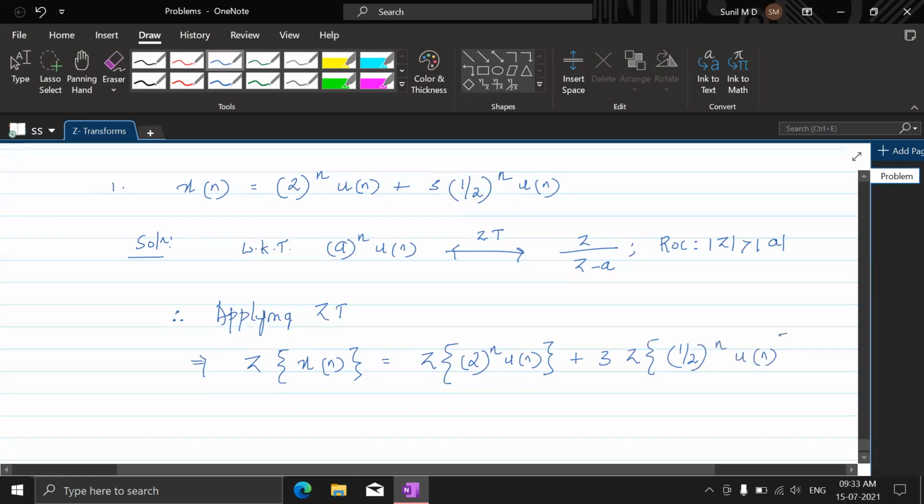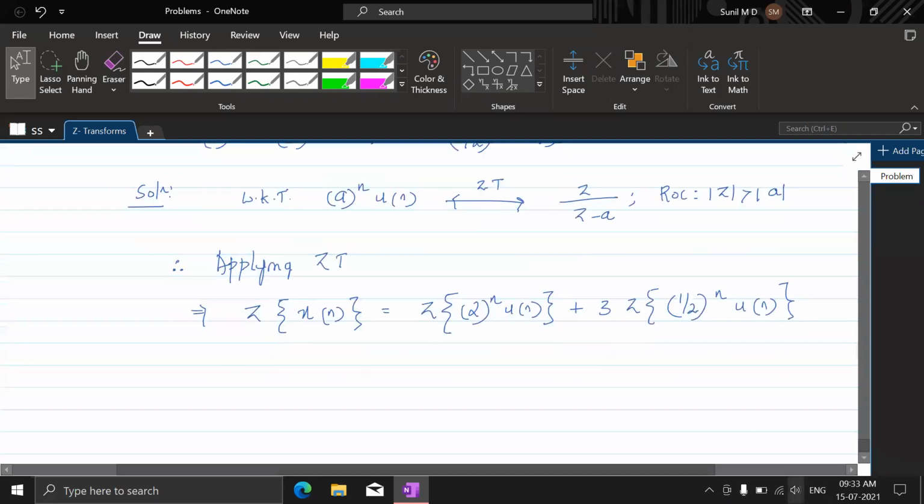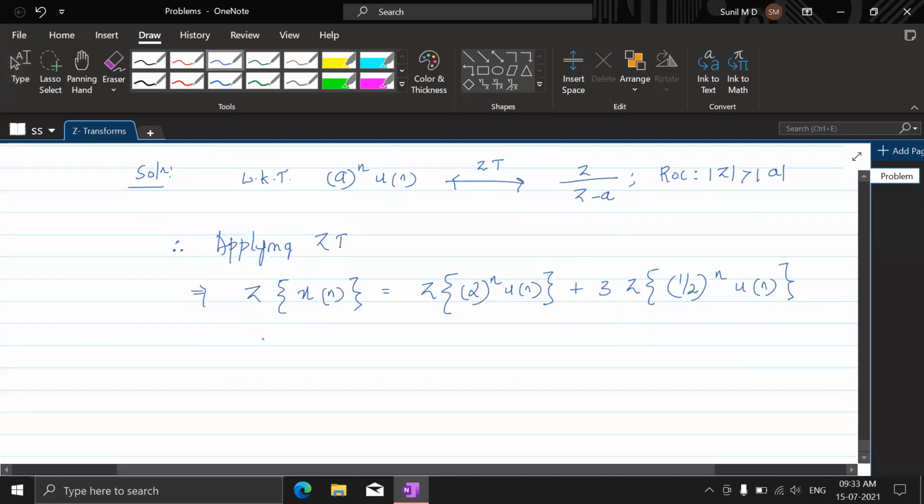This is possible because Z transform is linear, so applying it on this is as good as applying it on these sequences individually. Understand that? So how would it look? Therefore, x of z, the Z transform of x of n, is x of z. Z transform on 2 power n u of n is z by z minus 2.